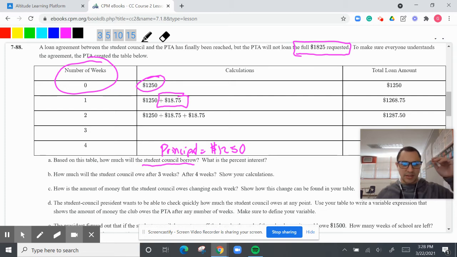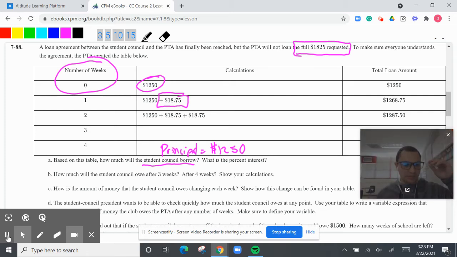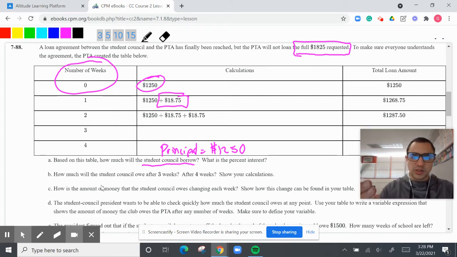Give me 1 second. Give me 1 second. Where's my mouse? Sorry about that. All right, let's go ahead and get started.